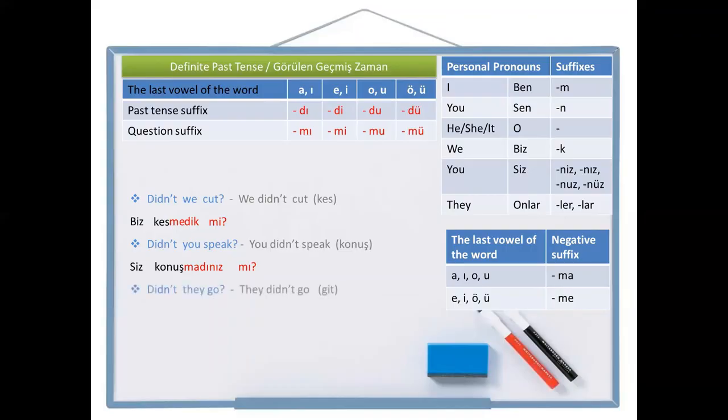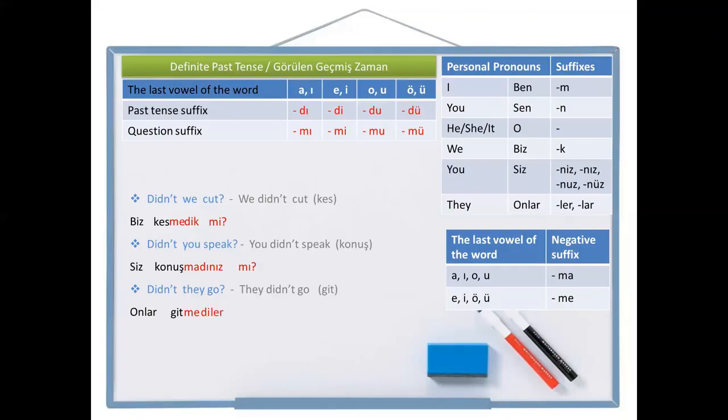And lastly, didn't they go? This is the question sentence. And the negative sentence is they didn't go. Go is git in Turkish. Let's write it. They, onlar, go, git. Don't go, gitme. Didn't go, gitmedi. Any personal pronoun? Of course, ler. Onlar gitmediler. They didn't go.